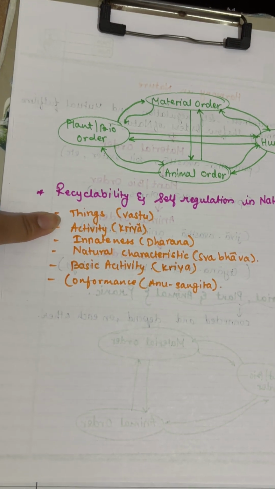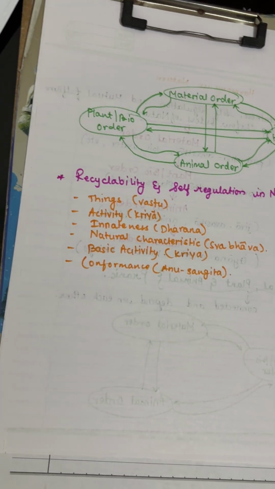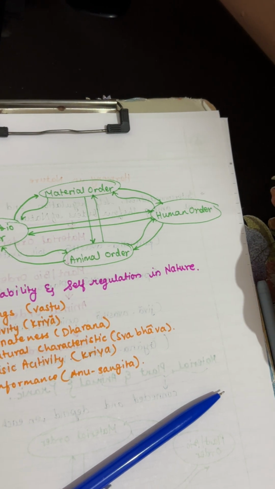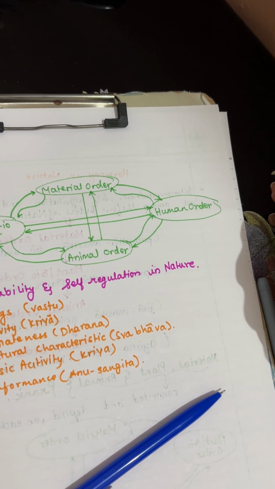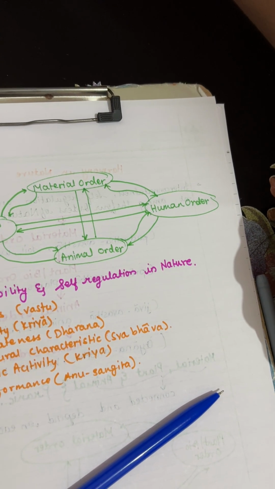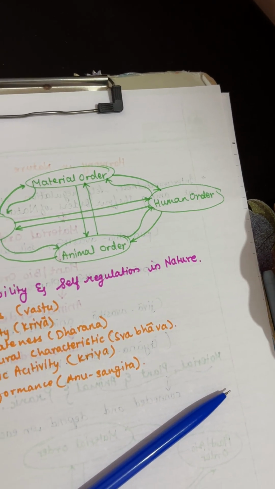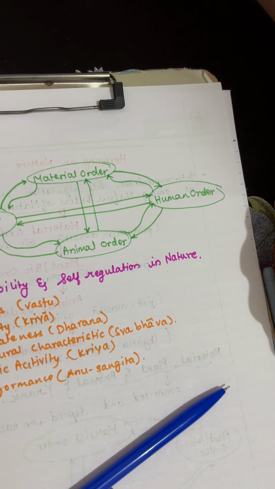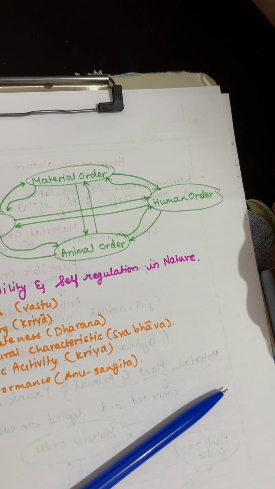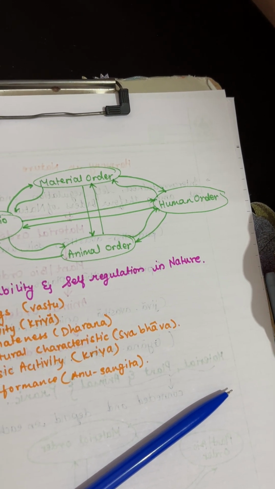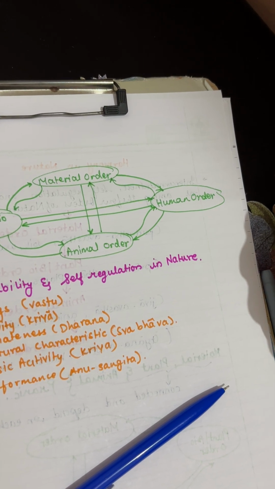So first one, what is things? Vastu. The things, vastu, in material order are things like soil, metals, gas, water and other liquids. Plant bio includes everything from tiny seeds to big trees, plants, and ocean vegetation.